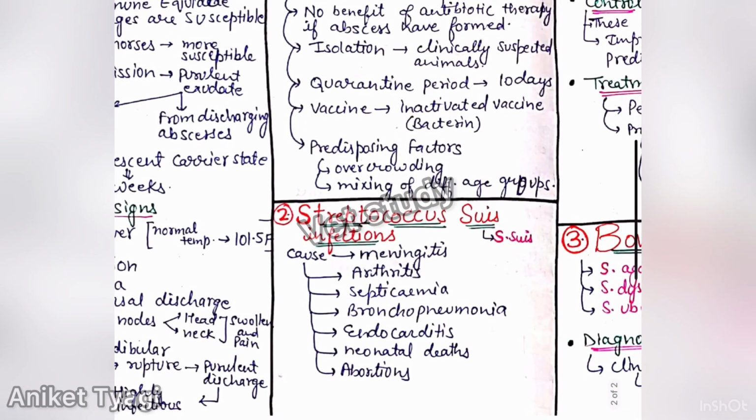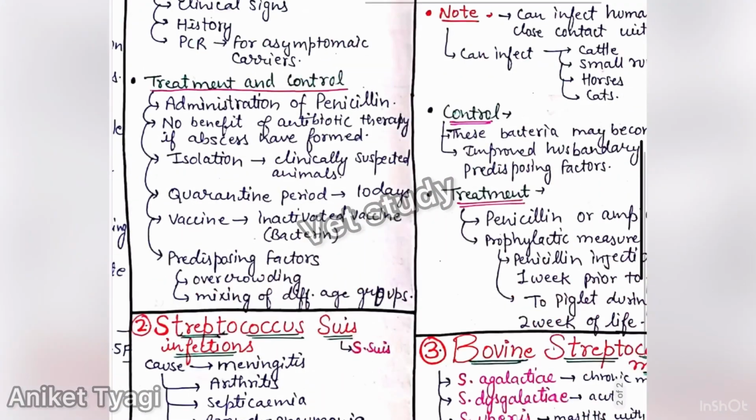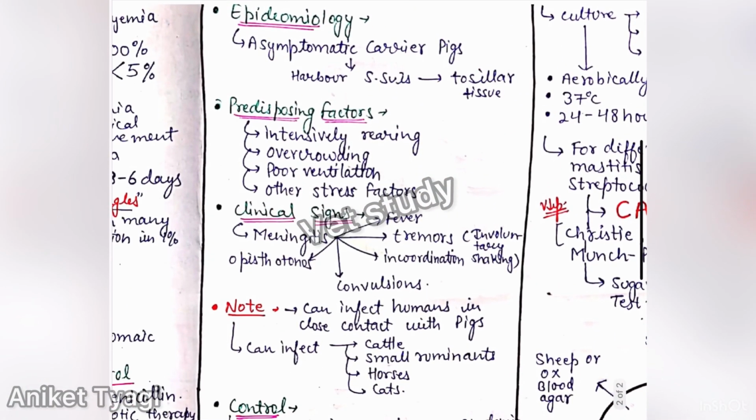Next disease we have is Streptococcus suis infection. In Streptococcus suis infection, this may cause meningitis, arthritis, septicemia, bronchopneumonia. These signs are very common, and sometimes sporadic cases also occur, in which you will find endocarditis, neonatal death, and abortion. But meningitis, arthritis, septicemia, and bronchopneumonia are very common in Streptococcus suis infection, and this is caused by Streptococcus suis. Next we have epidemiology. The asymptomatic carrier pig harbors Streptococcus suis in the tonsillar tissue, and this may act as a source of infection for other animals.